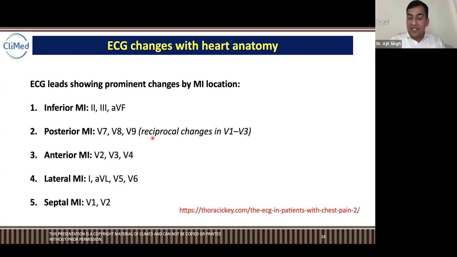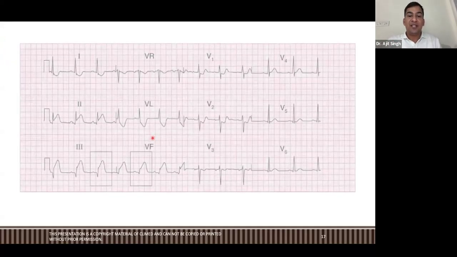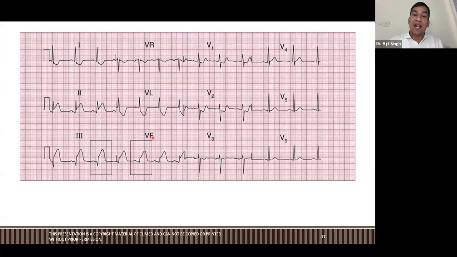Understand? Let's see. Tell me what this is. You can see the square also, this is denoted. What is this, guys? Location-wise, which MI is it?